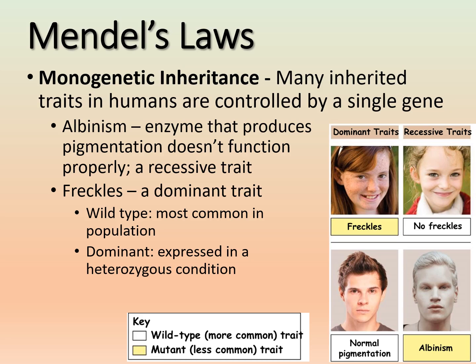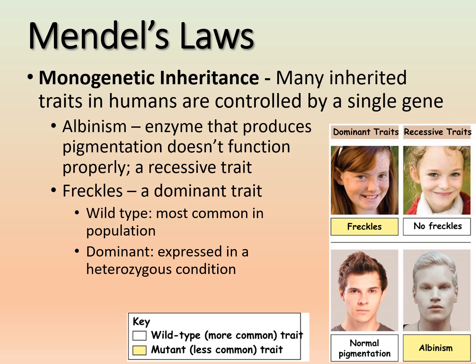Whereas when we look at freckles, freckles is a dominant trait, but it's not the wild type because it's not the most common in a population. It is actually the mutant trait, even though it's dominant. So the recessive trait of having no freckles is actually the wild type, because it's what we see in the population.